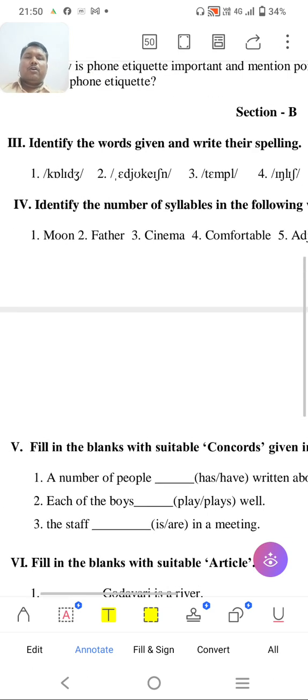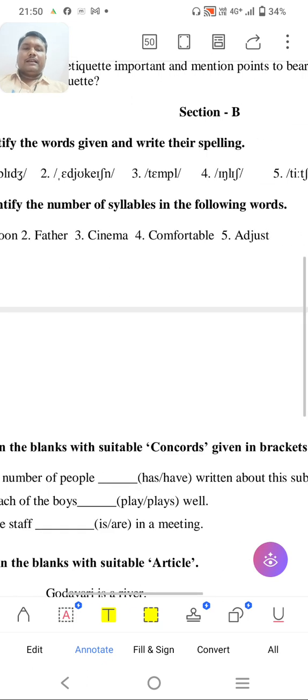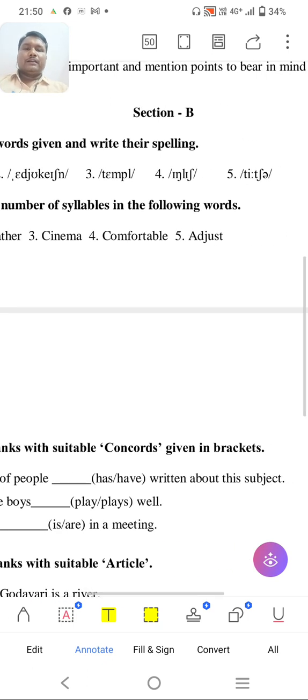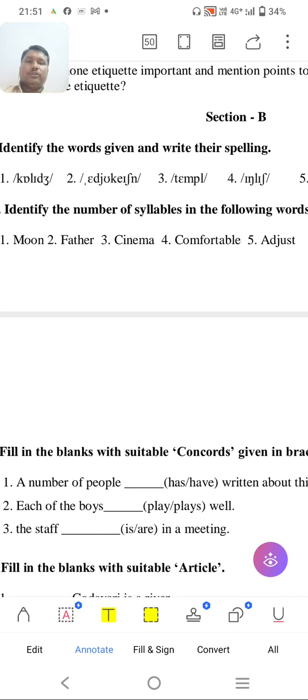Like that they may ask you in the examination. This is college. My students write it as knowledge. But this is college, then education, temple, English, then this is teacher. R is silent here, teacher. Like that in examinations they ask you questions.